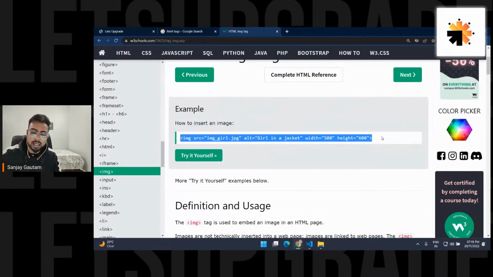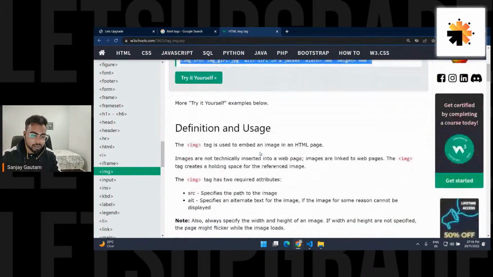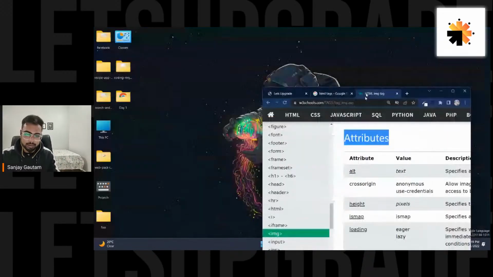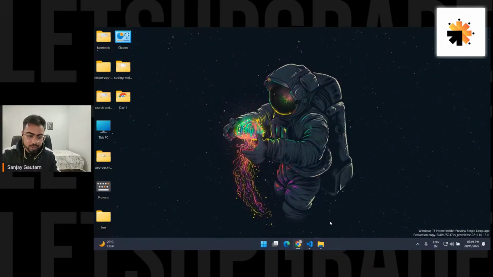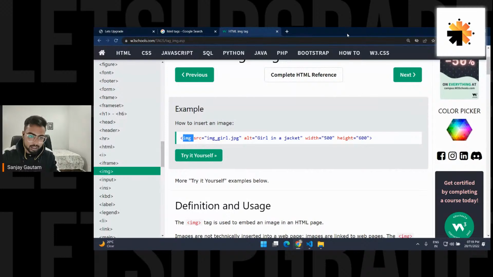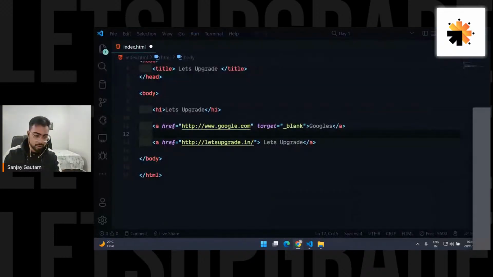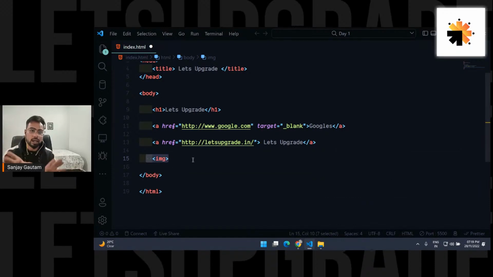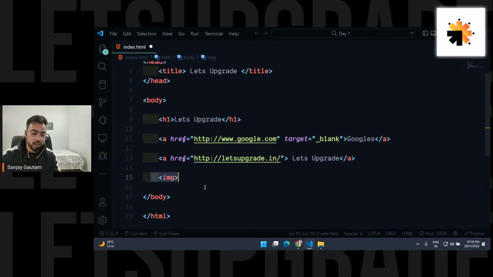This is an image tag, and it is used to provide an image. If you want to have an image on a website, then you have to use this image tag. If you go down, it shows all the attributes that this tag is going to accept. Let's use this image tag now so that we can understand. So let's use img. It's a self-closing tag, because an image is not going to have any data, so it's not going to have the closing part.